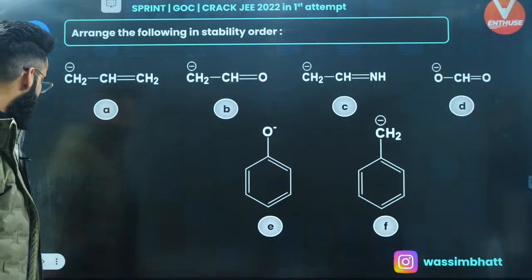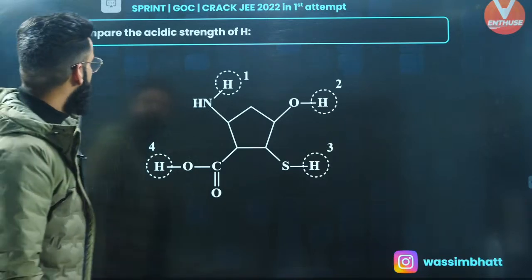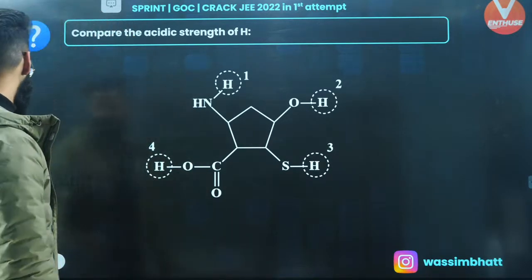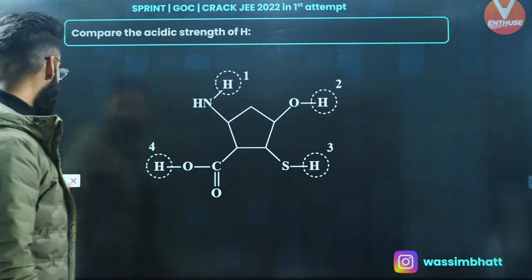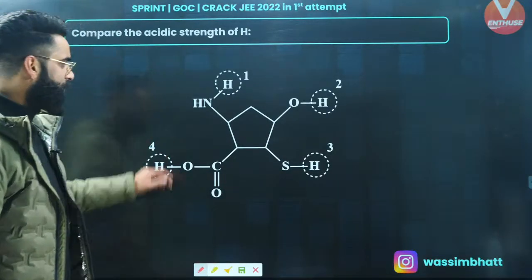Perfect. Now, people, let's see one more. Compare the acidic strength of hydrogens. You need to see where the hydrogen is more acidic. Which hydrogen is more acidic?